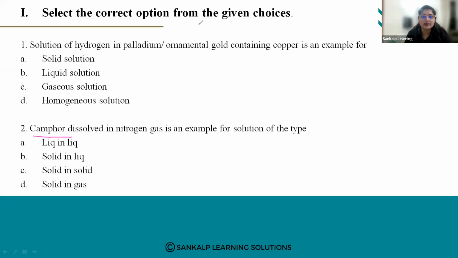Karpura, right. So camphor is a solid, and nitrogen is a gas. So solid is in gas. This is an example of solid in gas.